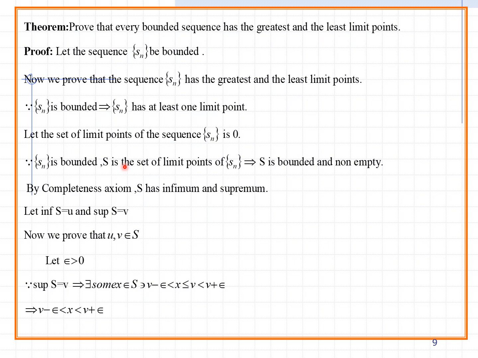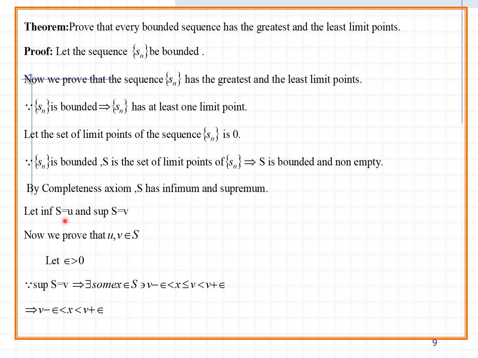Since Sn is bounded, S is the set of limit points of Sn. So S is bounded and non-empty. Once S is bounded, you have two values: one is the lower value, the second is the upper value. So automatically the values are involved, and that's why we can say it is non-empty. By the completeness axiom, S has an infimum and a supremum. The limit points have many neighborhood points involved, so automatically S has an infimum and a supremum.